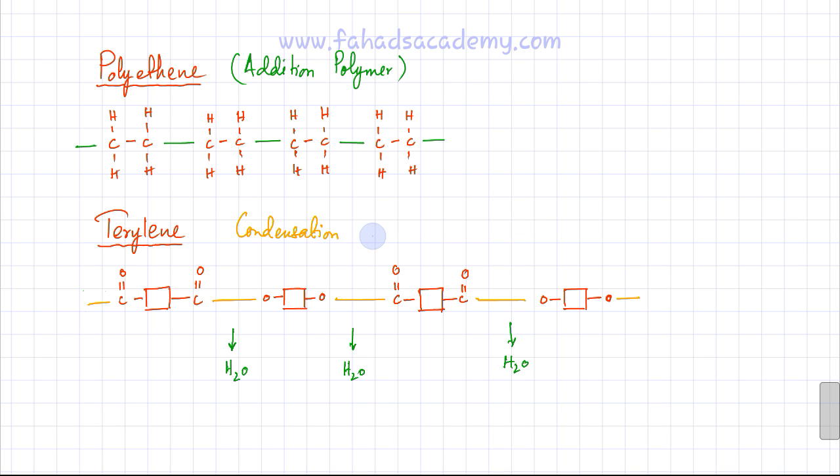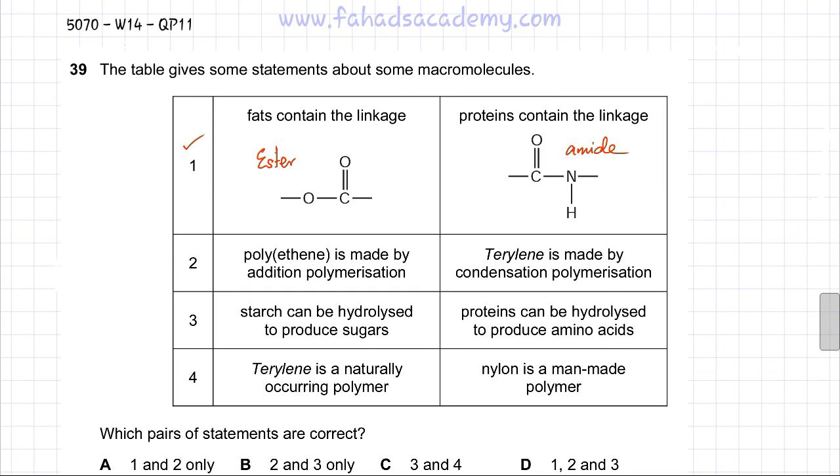So this is a condensation polymer as water is produced. And terylene is an example of a polyester, because there are multiple ester groups being formed, so it's a polyester. So coming back to my question, the second statement is also going to be correct. Polyethene is made by addition polymerization, and terylene is made by condensation polymerization.